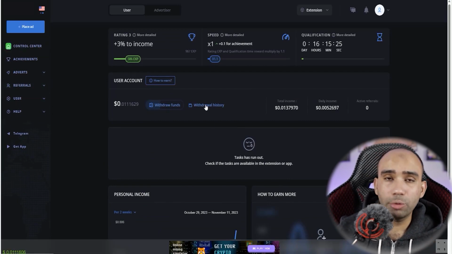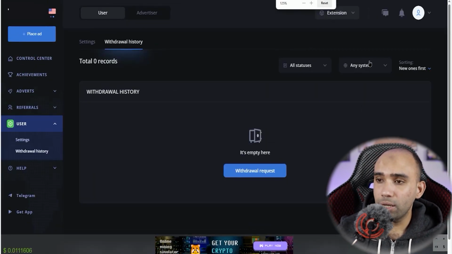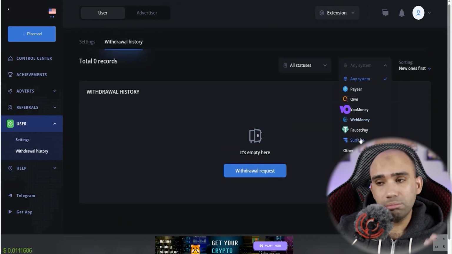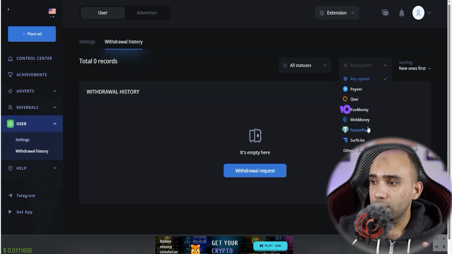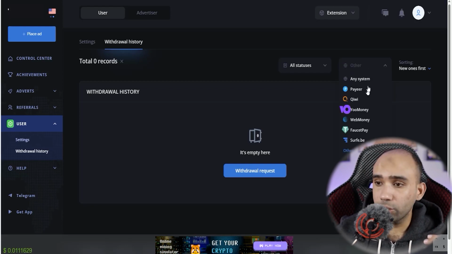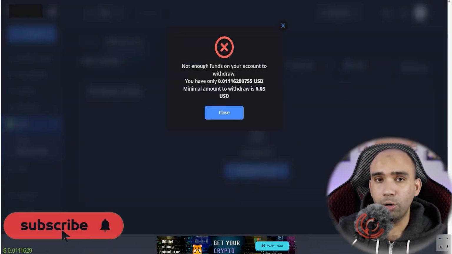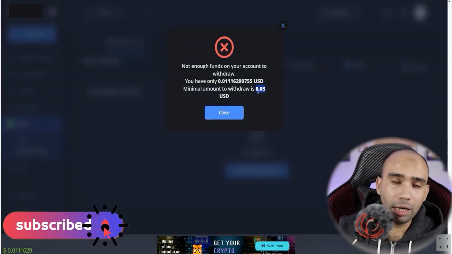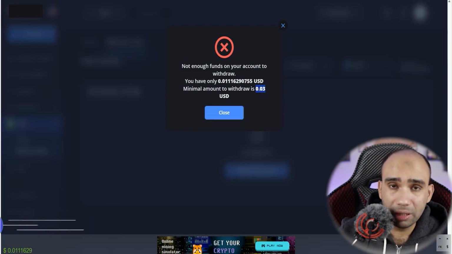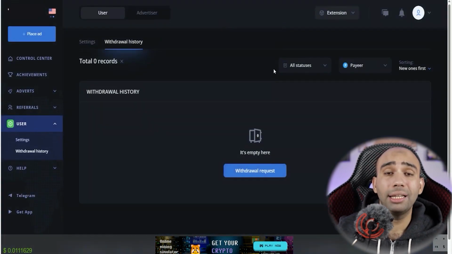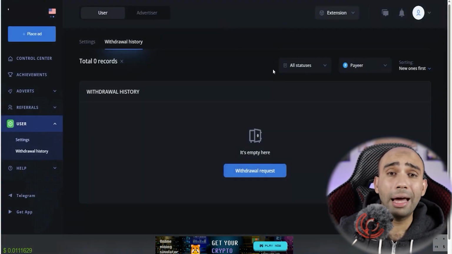If we click on withdrawal and come like this, choose the method you want. You have Payeer, you have QIWI, you have UMoney, you have WebMoney, you have FaucetPay, and you have ServePay. But it is easier and better to withdraw on Payeer, and the minimum withdrawal is 3 cents. In many countries they say you can't withdraw without having it. You only need a cent to withdraw from this site. It is better, of course, that you reach $1 or $2.